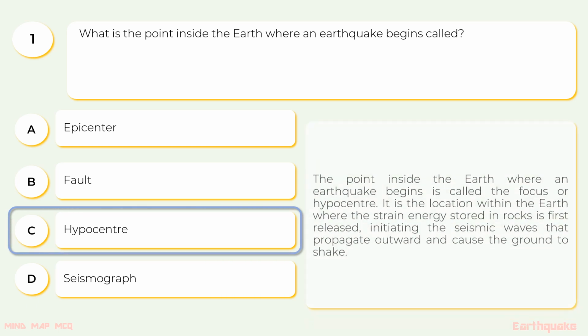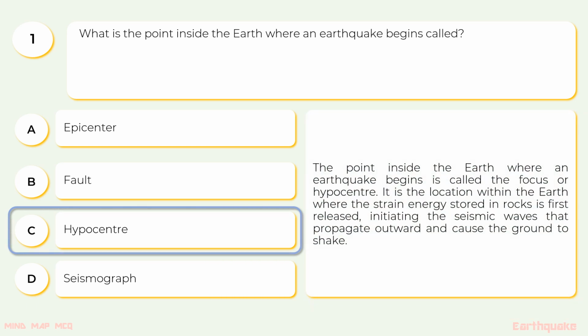Hypocentre. The point inside the earth where an earthquake begins is called the focus or hypocentre. It is the location within the earth where the strain energy stored in the rocks is first released, initiating the seismic waves that propagate outward and cause the ground to shake.